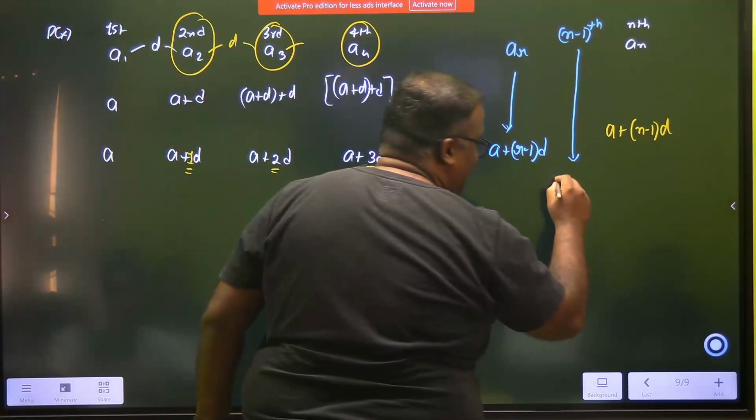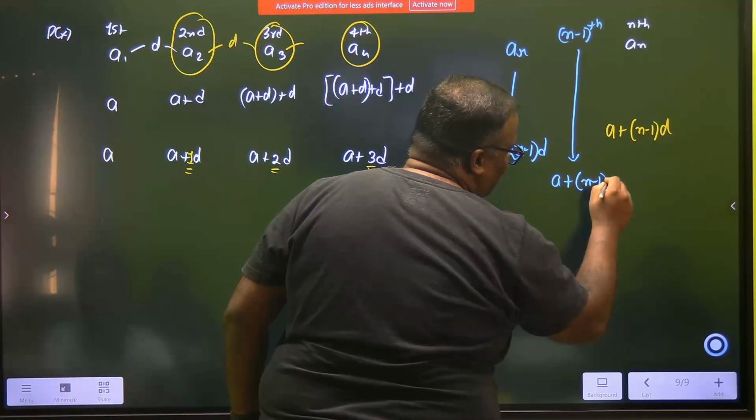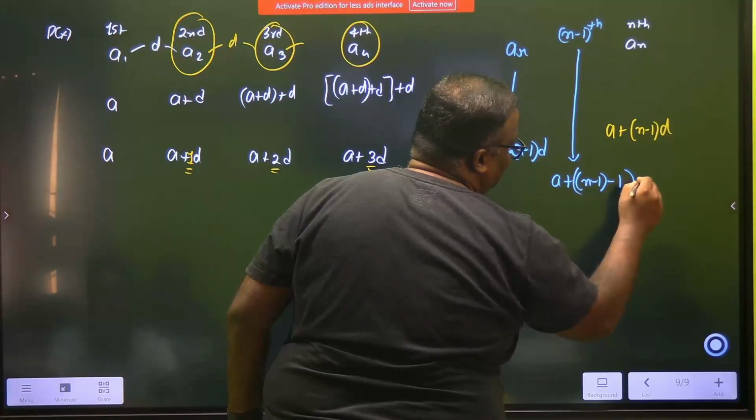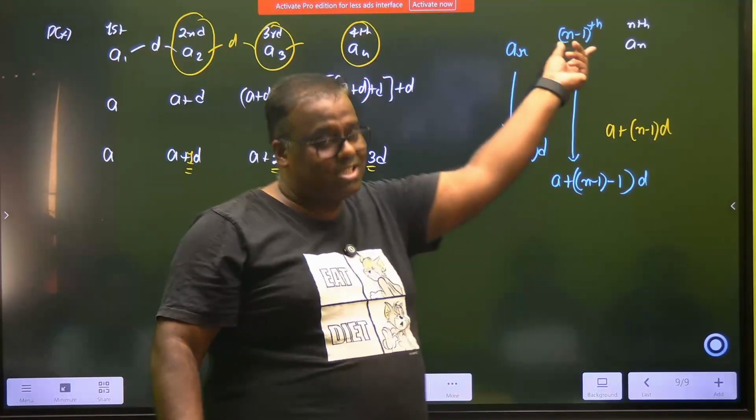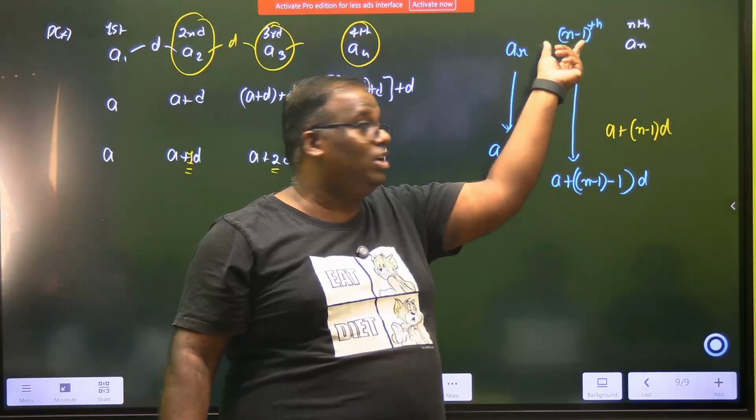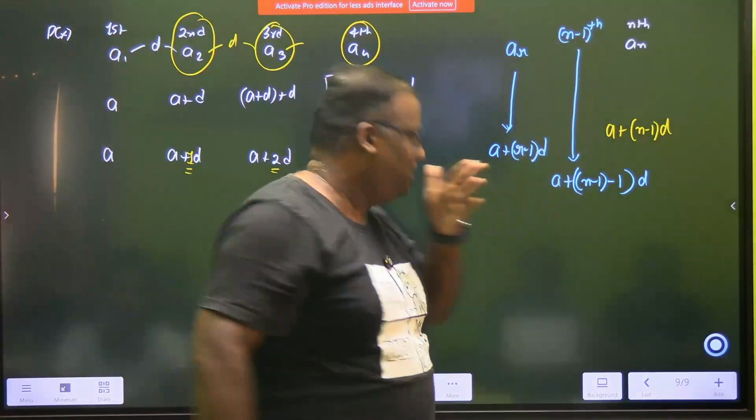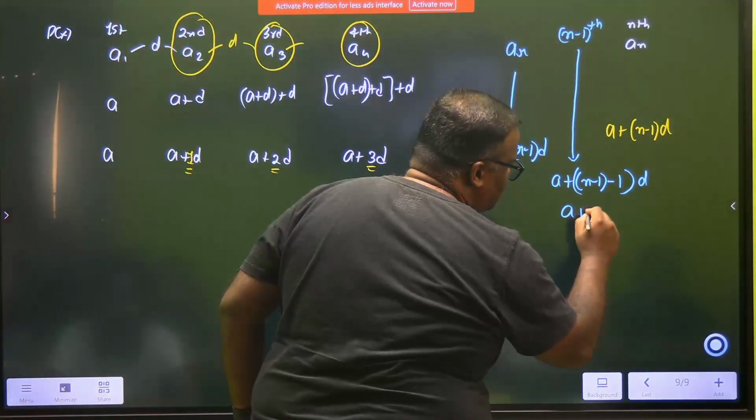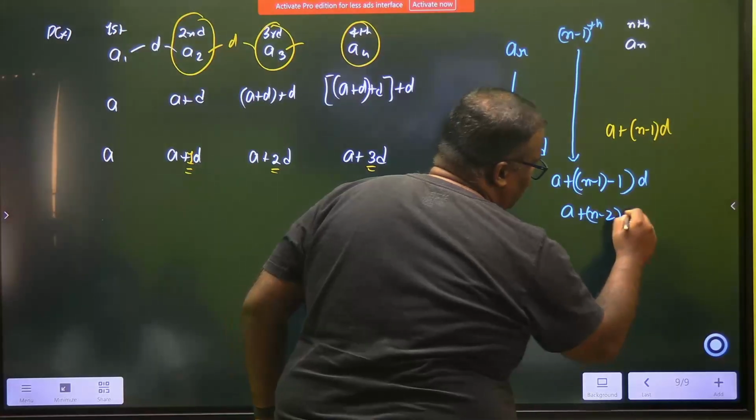A plus n minus 1 into D. Whatever is this, minus 1. Now, D is n minus 1. So it becomes A plus n minus 2 into D.